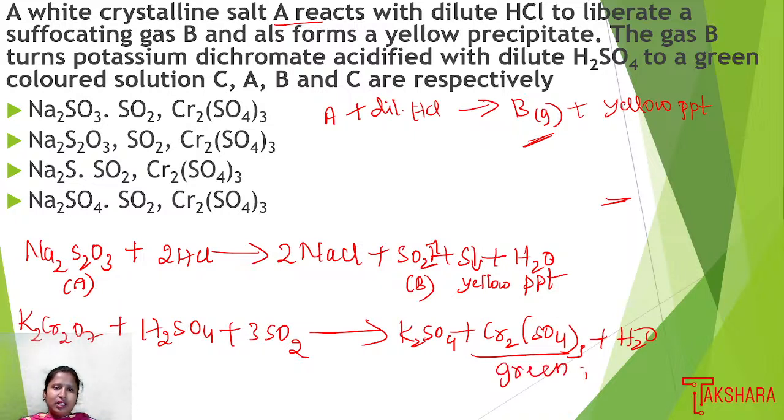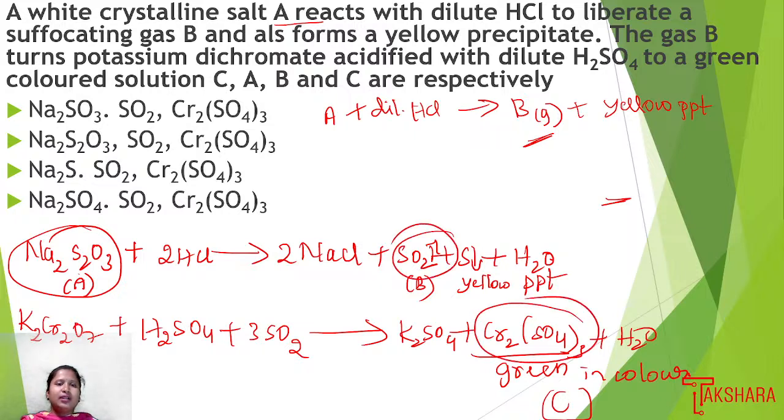So here A is Na2S2O3, B is sulfur dioxide and C is Cr2(SO4)3. So option 2 is the answer: Na2S2O3, sulfur dioxide, Cr2(SO4)3.